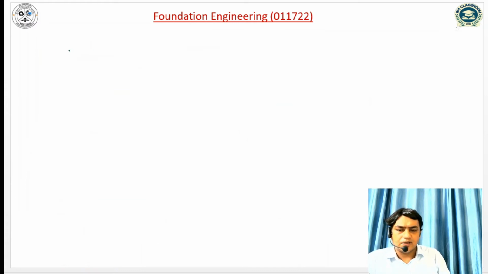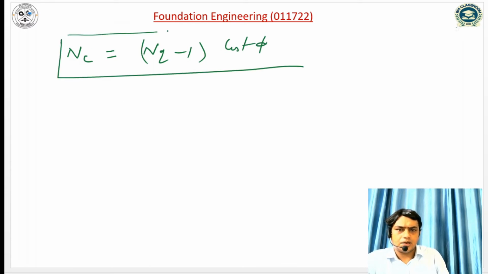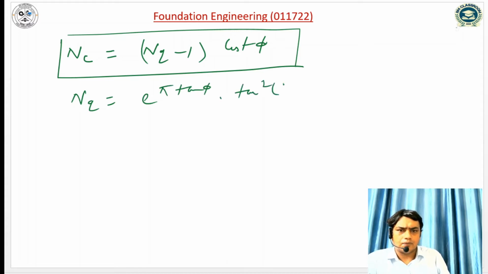Meyerhof has taken the expression of Nc the same as Hansen, Nq minus 1 into cot phi, and similarly Nq is equal to e to the power pi tan phi into tan square 45 plus phi by 2.